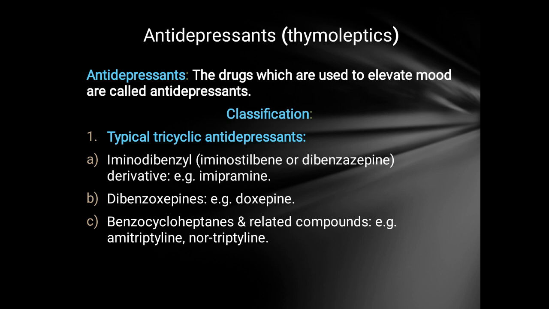First one is typical tricyclic antidepressant. Second one is MAO inhibitor, that is monoamine oxidase inhibitor. Third class is atypical antidepressant, and the fourth one is miscellaneous. First, typical tricyclic antidepressant has three subclasses. First one is iminodibenzyl derivative, example imipramine. Dibenzoxazepines, example doxepin. Benzocycloheptanes and related compounds, example amitriptyline, nortriptyline.